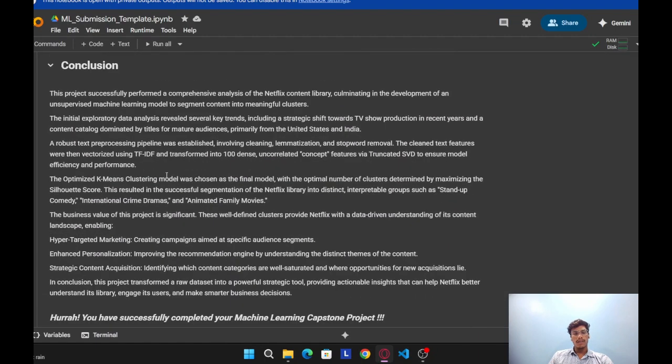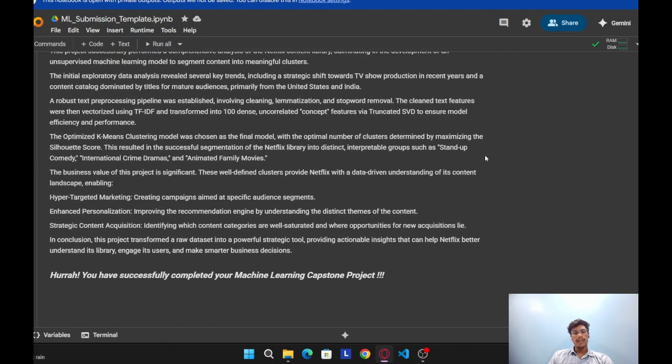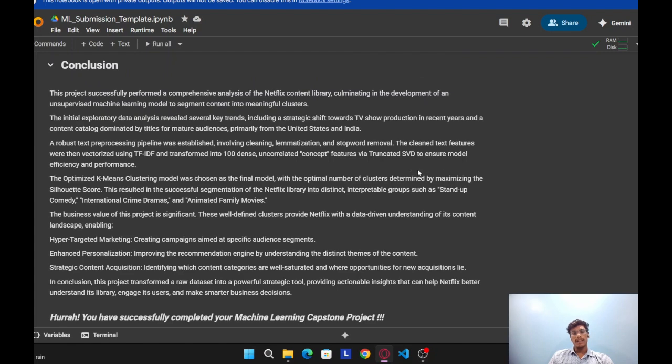Therefore, in conclusion, this project successfully performed a comprehensive analysis of the Netflix content library, illuminating the development of an unsupervised learning model to segment content into meaningful clusters. In this we have performed EDA, regression and clustering, and performed many ML models. So we can visualize the Netflix data in a structured format.